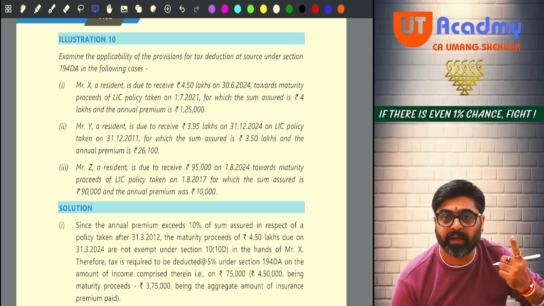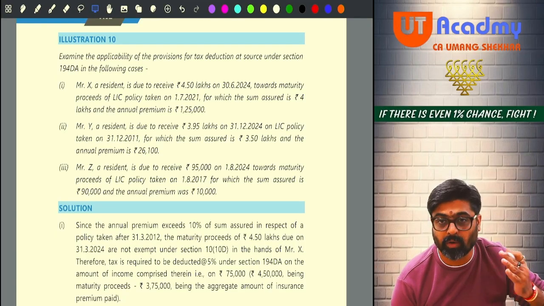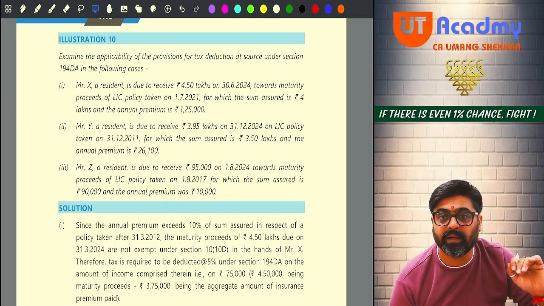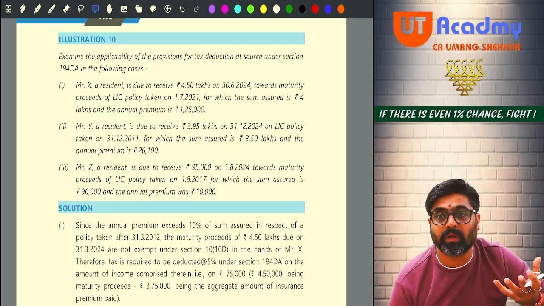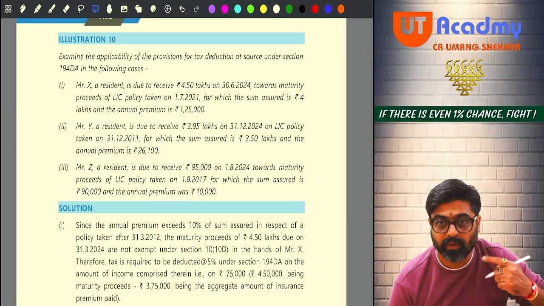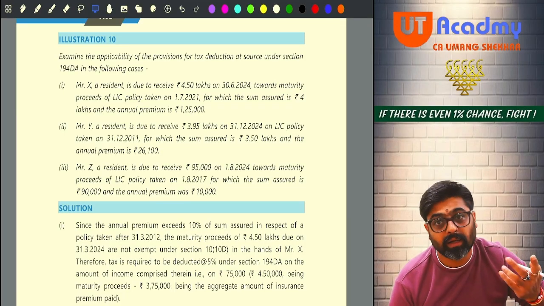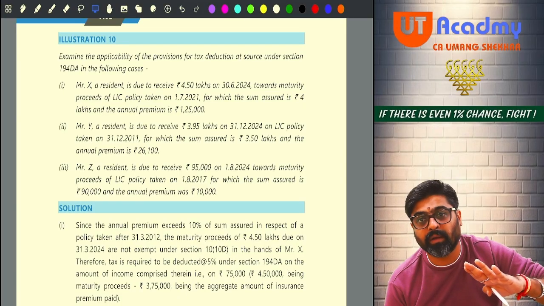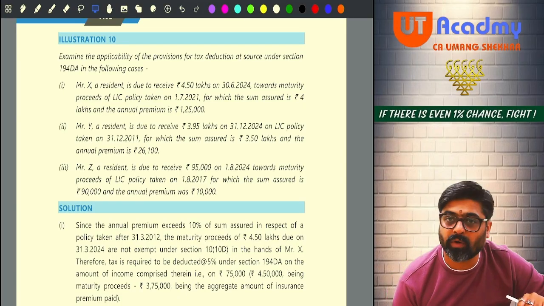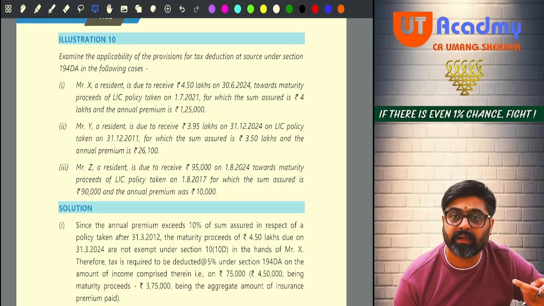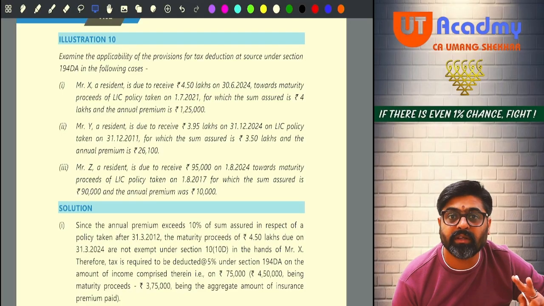If you remember 194DA, it covers life insurance policy amounts not exempt under 10(10D), on which TDS will be deducted. If the total amount received is more than or equal to 1 lakh, then TDS will be deducted on the taxable amount. At what rate? 5%, but that rate has been changed to 2% with effect from 1st October.